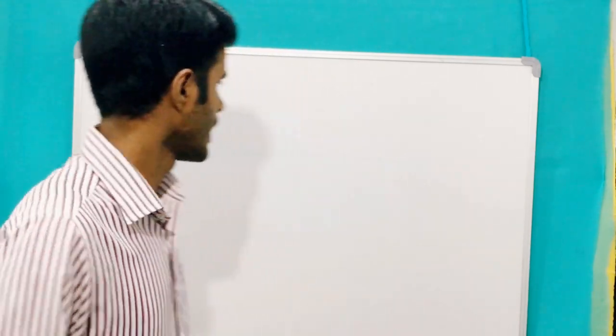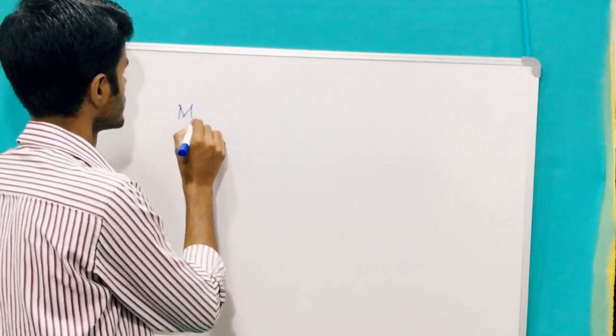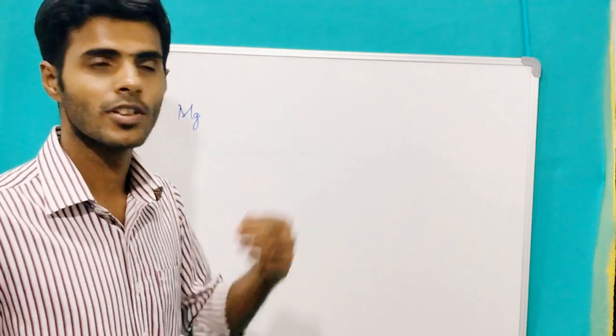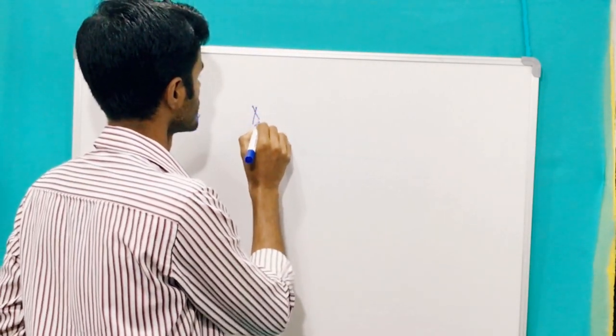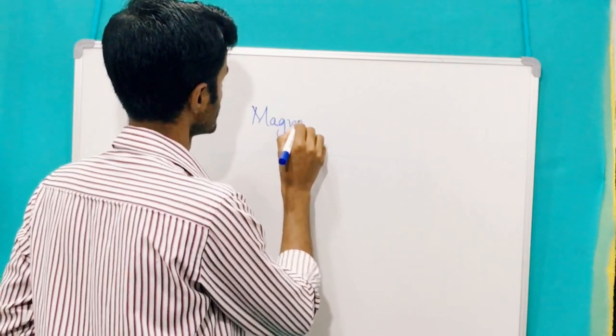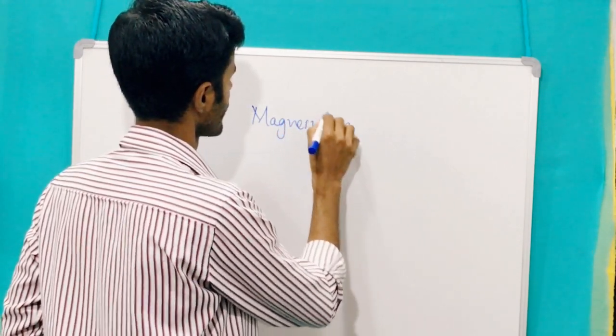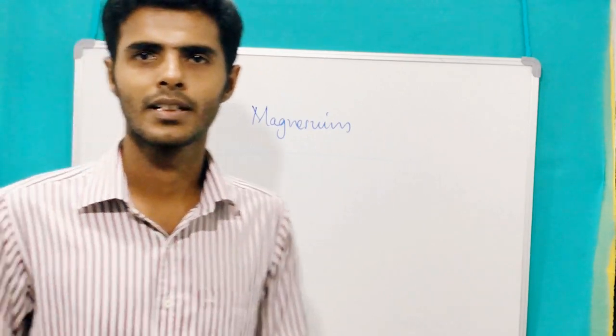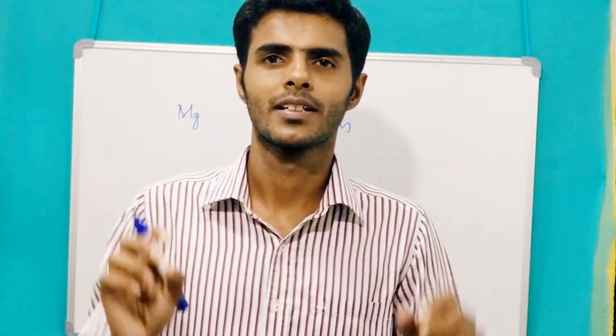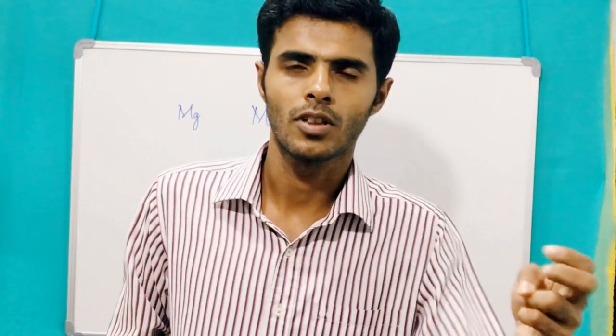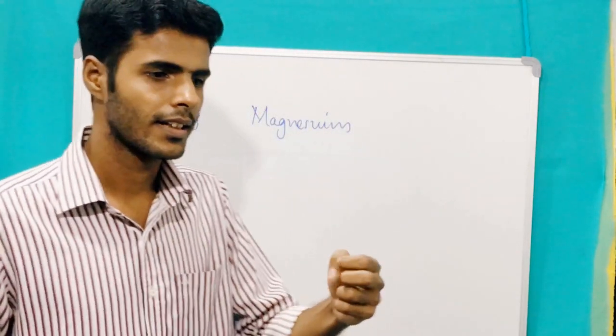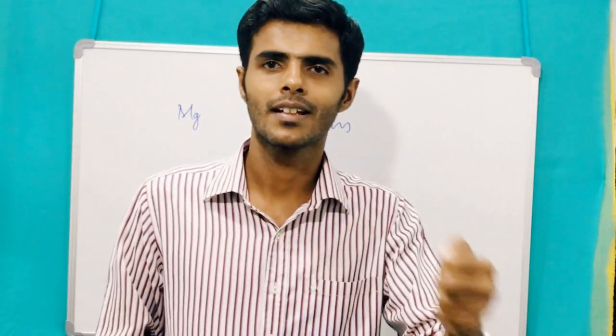As given in your textbook, magnesium. Magnesium is usually represented as Mg. Take a very small magnesium ribbon, hold it with tongs and bring it near the flame.